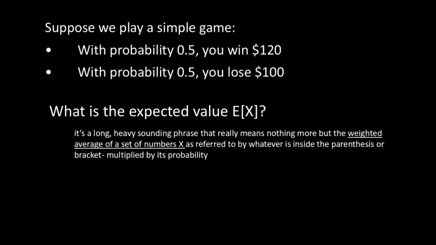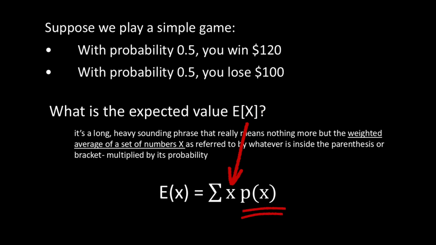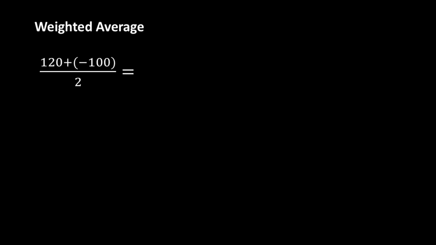Well, quickly, it's a long, heavy-sounding phrase that really means nothing more but the weighted average of a set of numbers x, as referred to by whatever is inside the parentheses or brackets, multiplied by its probability. So here's the formula. You'll notice that this is nothing more but the mean of x, since it's just the weighted average. For example, the average of 120 and negative 100 is 120 plus negative 100 divided by 2, which is equal to 10. Where the probability is 1/2 for each, which we can write down as follows.